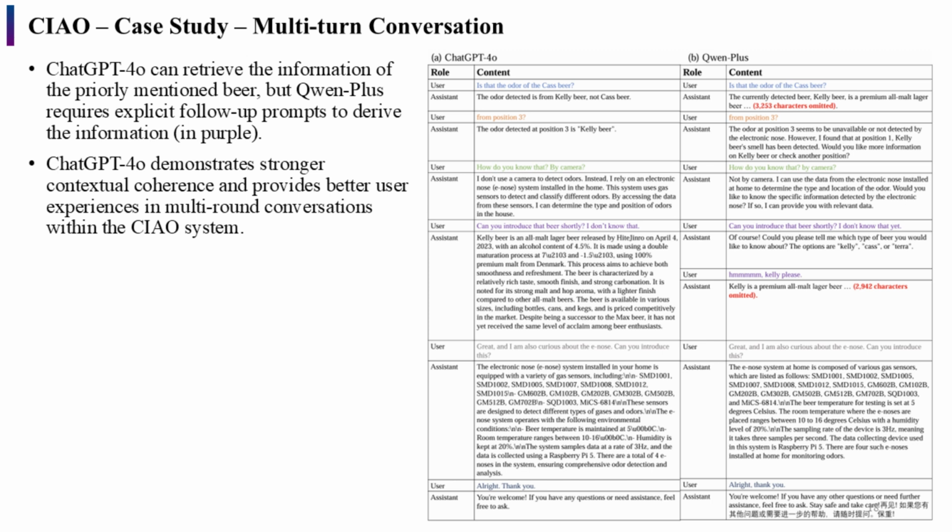We also show a multi-turn conversation here to indicate that ChatGPT 4.0 retrieved the information of the mentioned beer, but ChatPlus seemingly loses its memory. It needs additional question answering as a reminder. Besides, ChatGPT 4.0 shows stronger coherence and provides better experiences. ChatPlus would answer the question with some non-English characters. We suppose that is because of the non-English knowledge it learned.